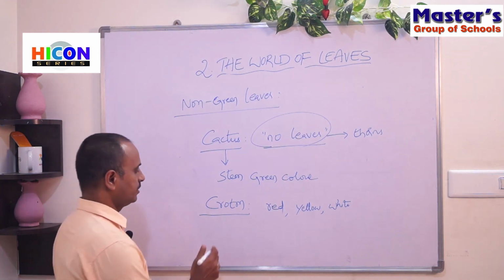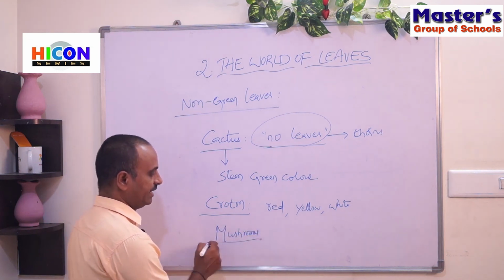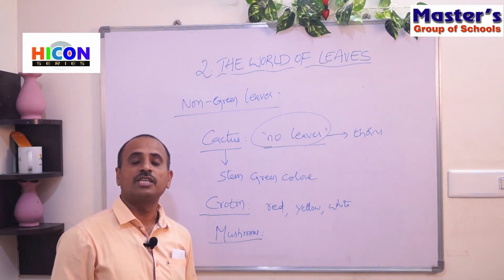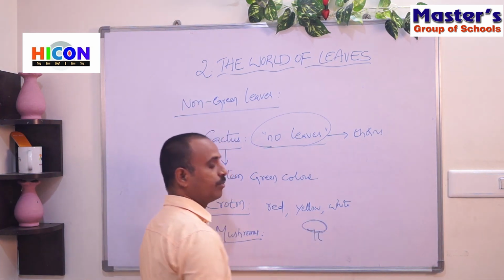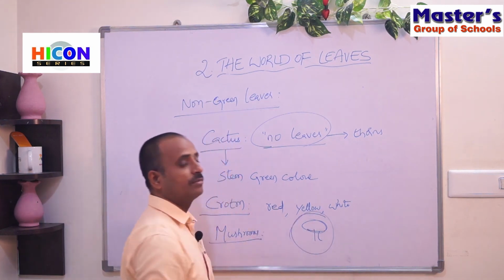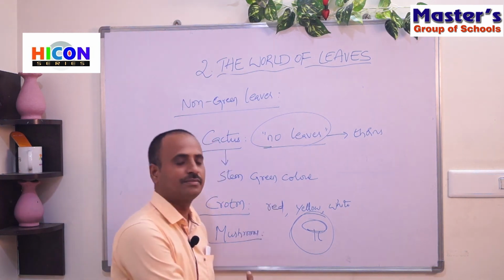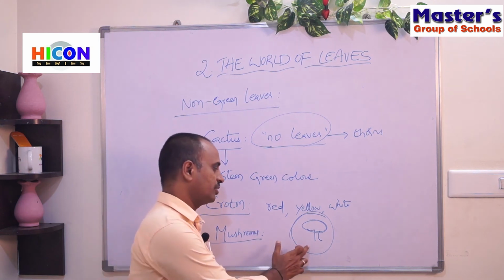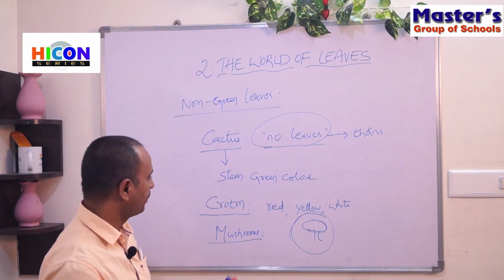And next one is mushrooms. Have you ever seen mushrooms? In rainy season, if you go outside near the trees, you will observe some umbrella-like structures at their bottom. This type of plant is called a mushroom, and they do not have any green colored leaves or any green colored stem. Most of the mushrooms are white in color. Then how can they prepare their food?